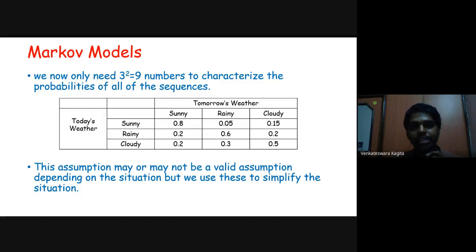But based on the domain, if you feel that the nth state depends on more previous states, not just the previous state, you can increase the value of k. If you have domain knowledge, you can directly choose. Otherwise, you can experiment with different values of k and choose the best value for k. That is empirical. It means that you try different values of k and select the one which gives better results for you, if you have no idea and you just want to experiment.